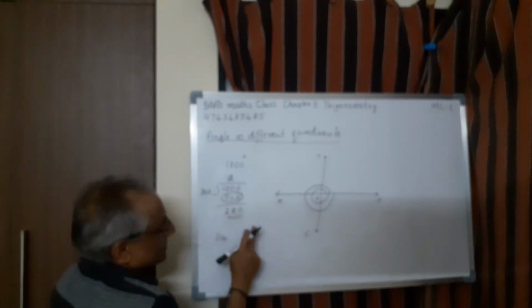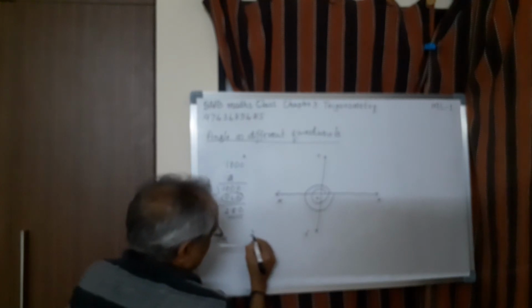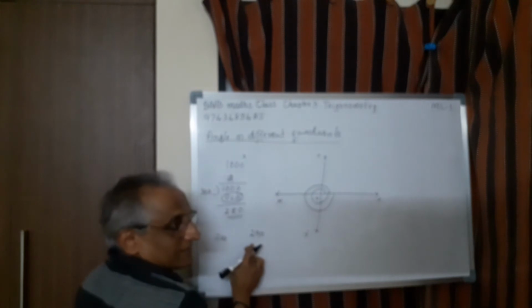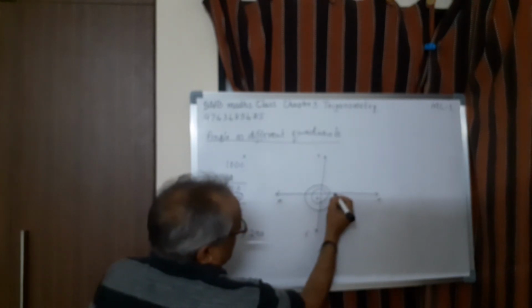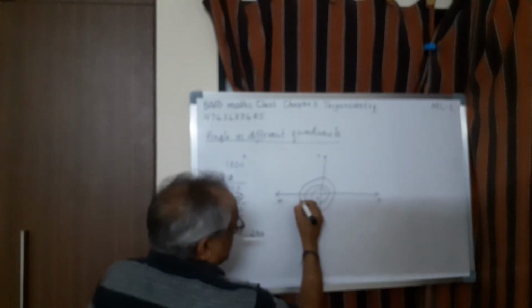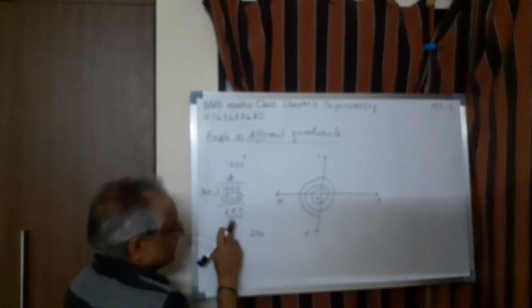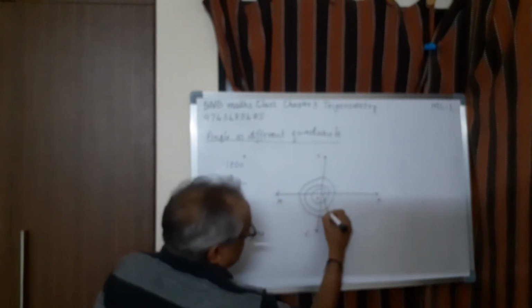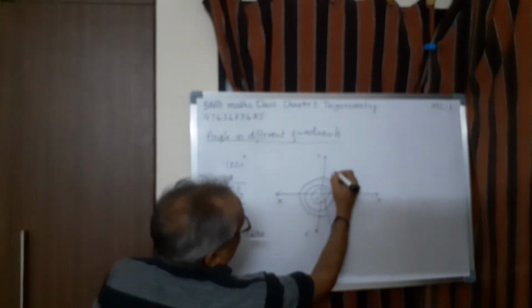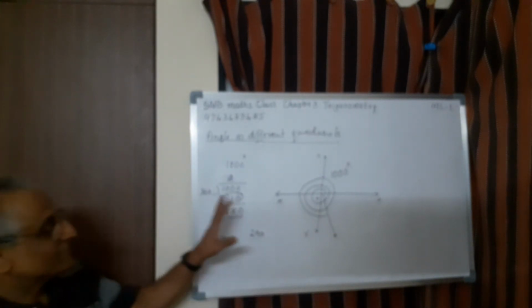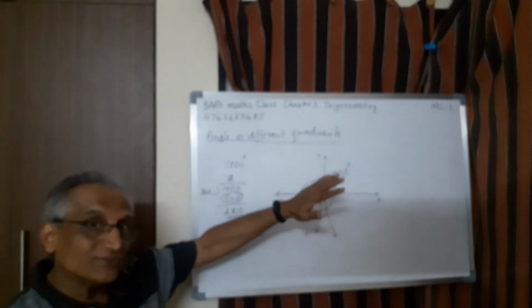280 means once again 270. 270 will be equal to 90 plus 90 plus 90 is 270. That means I have to go one more 90, then 90, then 90. How much remaining now? 10 degree remaining. That means here. So I have to show this is 1000 degree. This is the meaning of magnitude of angle in case of rotation. This you have to be very clear.